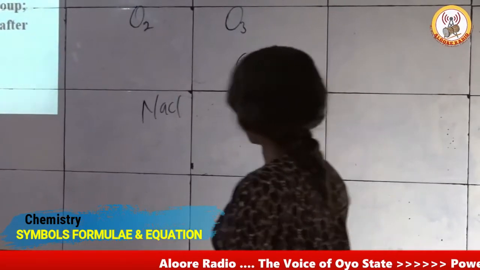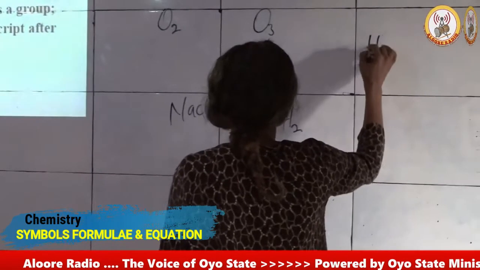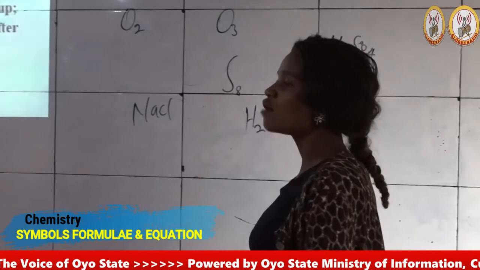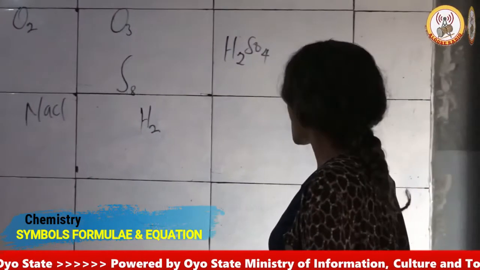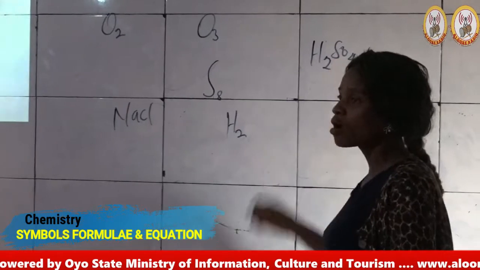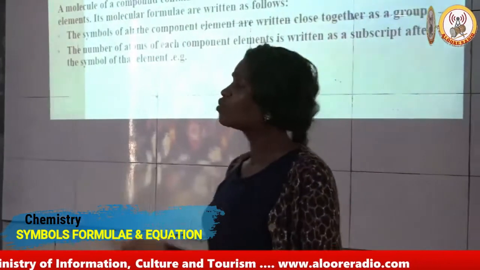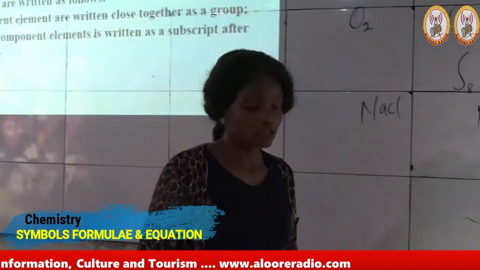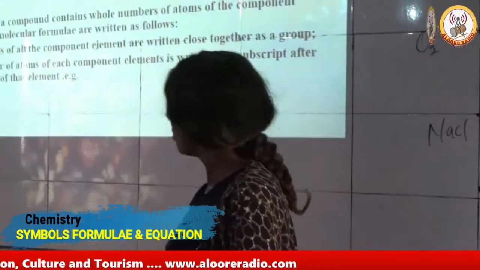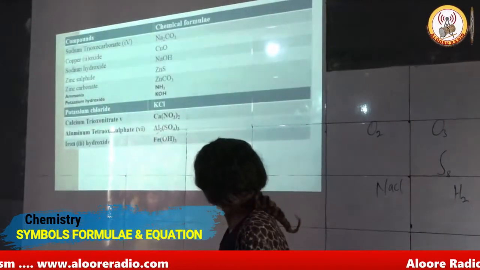I can have a molecule of tetraoxosulfate 6 acid, which is H2SO4. Now, in a molecule of tetraoxosulfate 6 acid, I have 2 atoms of hydrogen, 1 atom of sulfur, and 4 atoms of oxygen put together to make up the molecule of tetraoxosulfate 6 acid. Now we move to the symbol of all the component elements given above.